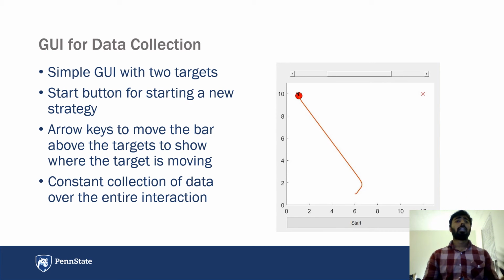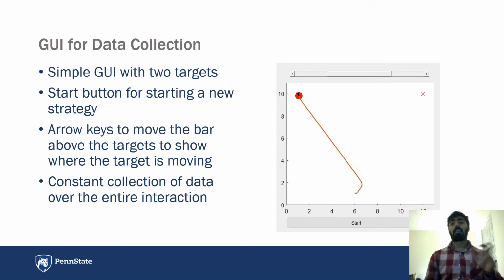Then, to check our algorithm with a user study, we designed a very simple GUI in which there are 2 targets. There's a mobile robot simulator that moves towards one of the targets, and the human can use the pad on top with arrow keys to move towards one or the other target to show what they're predicting at each instant of the full interaction.